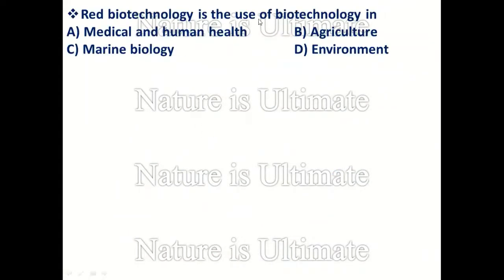Red biotechnology is the use of biotechnology in. The options are medical and human health, agriculture, marine biology, and D, environment. Option A is the correct answer because this field is related with medical and human health. Agriculture is known as green biotechnology, marine is known as blue biotechnology, and environmental is known as gray biotechnology.